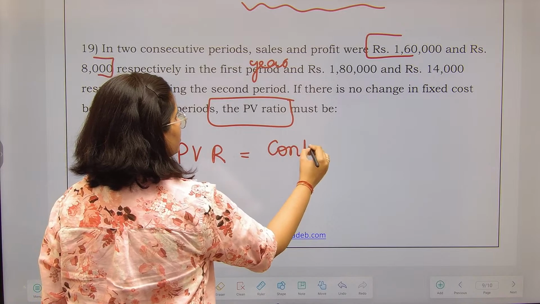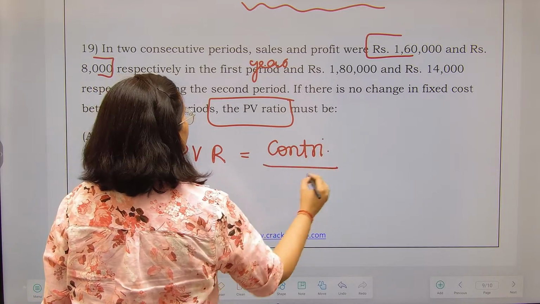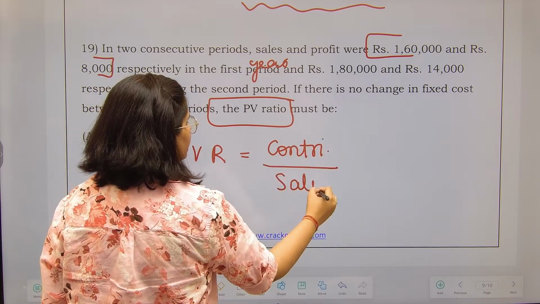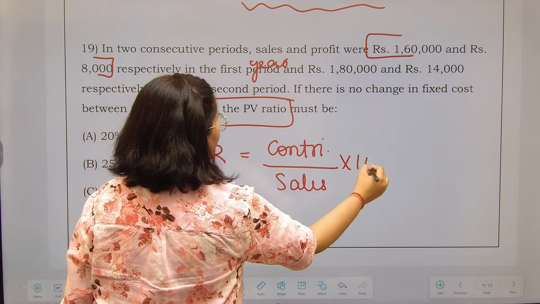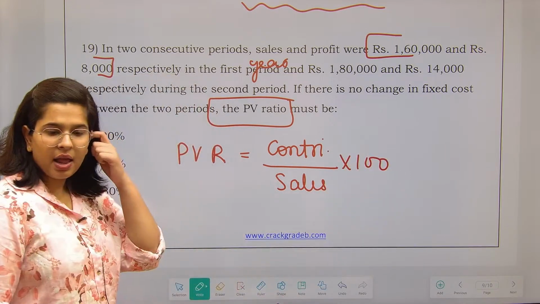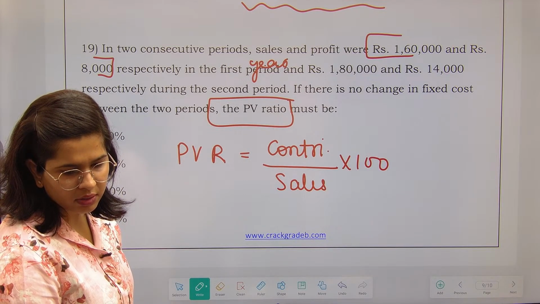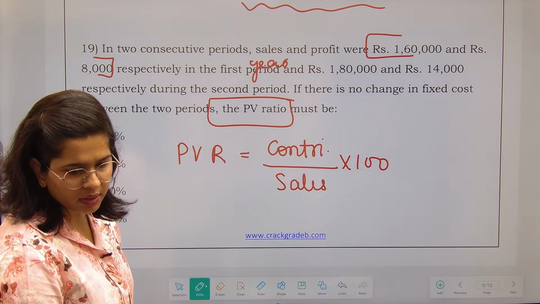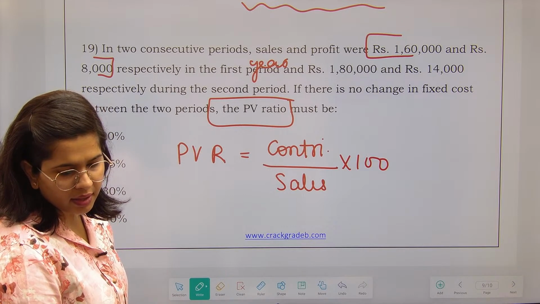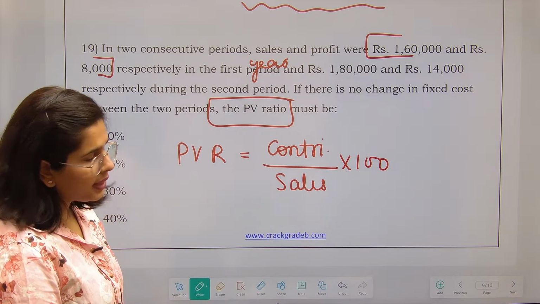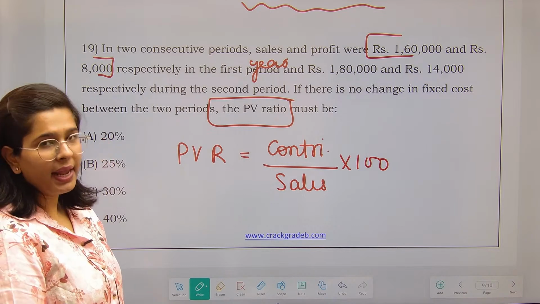Contribution upon sales multiplied by 100. Fine. But in this question, it cannot be applied.